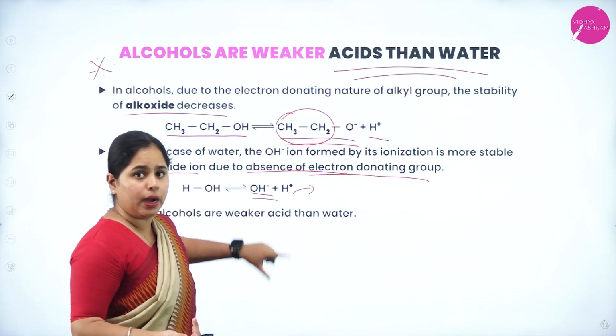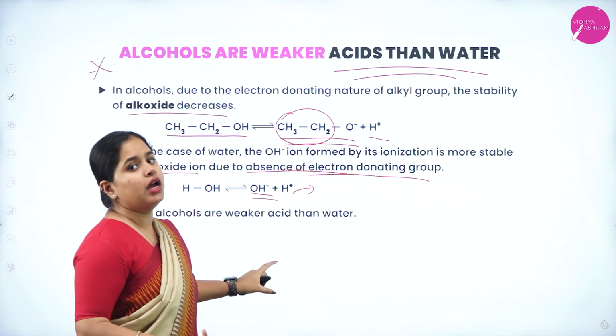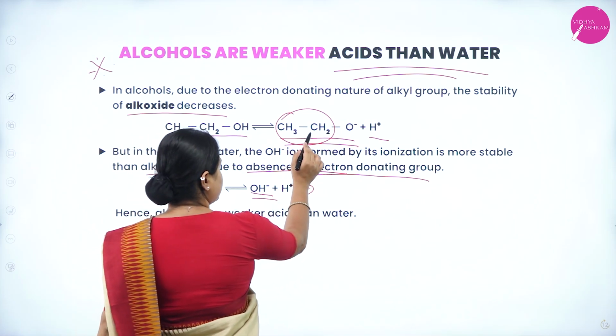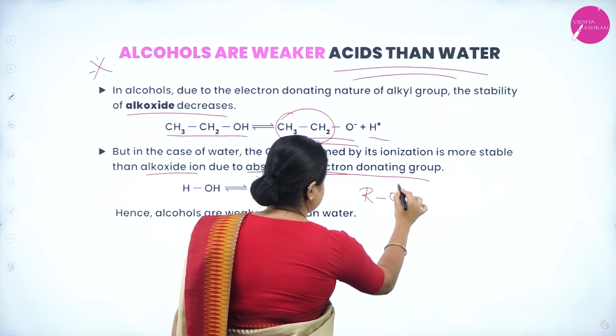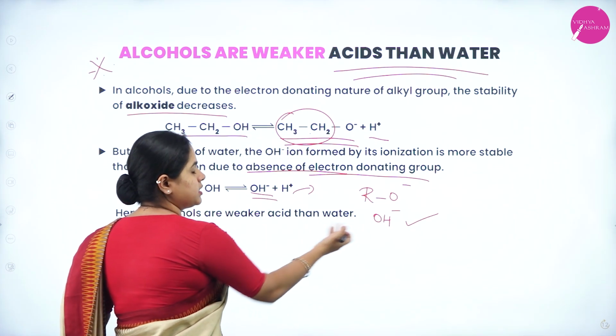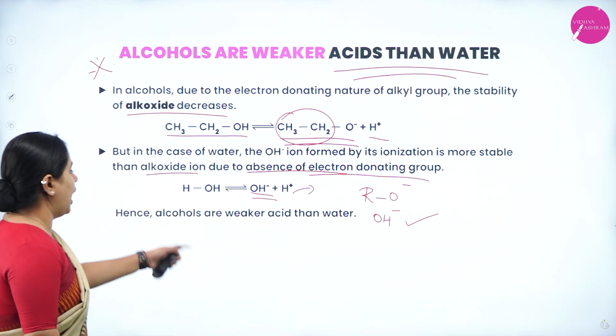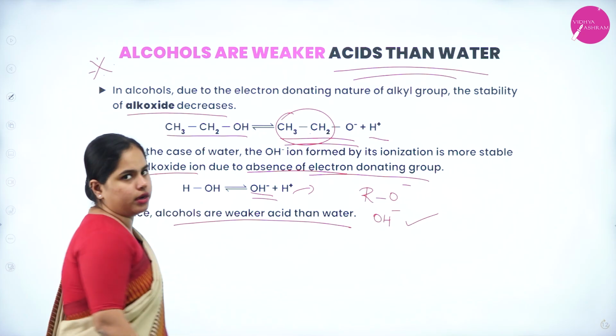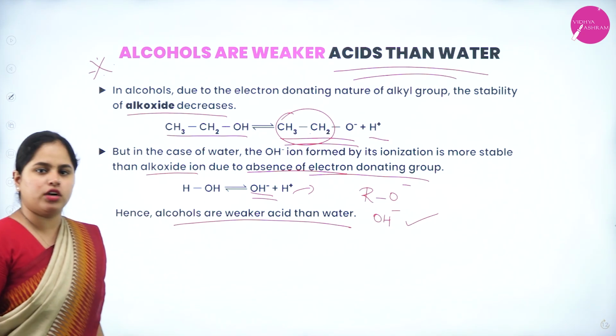Because of that, when you are comparing alkoxide ion and hydroxyl ion, that is alkoxide, RO minus and your OH minus, OH minus will be more stable because it doesn't have an alkyl group. Hence, alcohols are weaker acids than water. So this is very important to remember what is the reason.